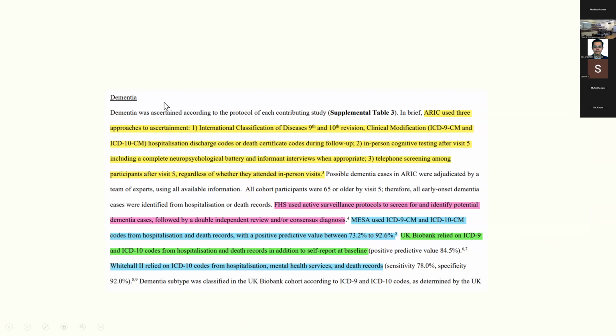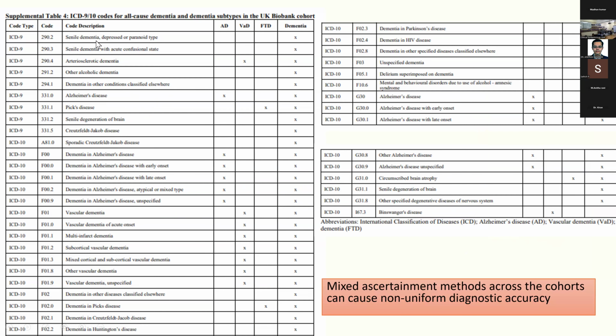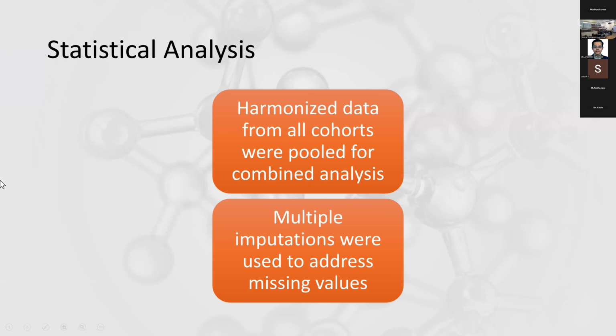So this is just from the study. And these are the ICD codes that they have used to classify dementia into the various types. Because they have used mixed ascertainment methods, we cannot immediately say that there is uniformity in the diagnostic accuracy.